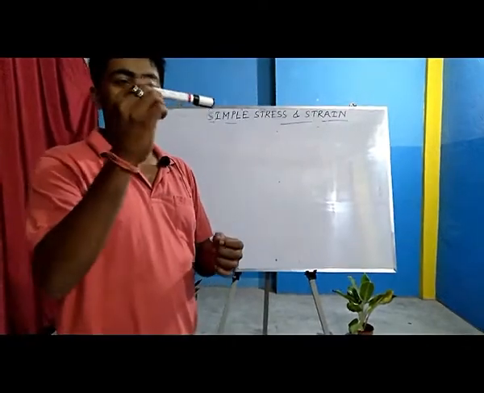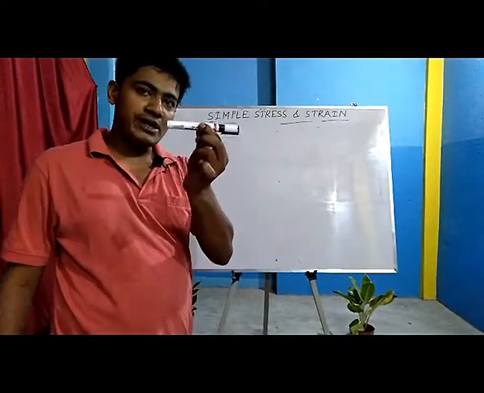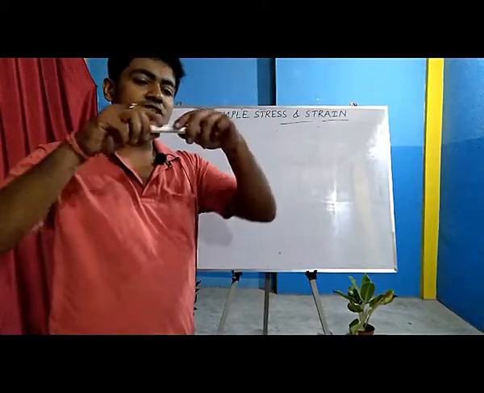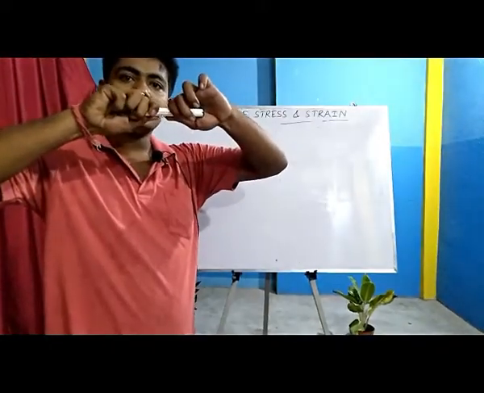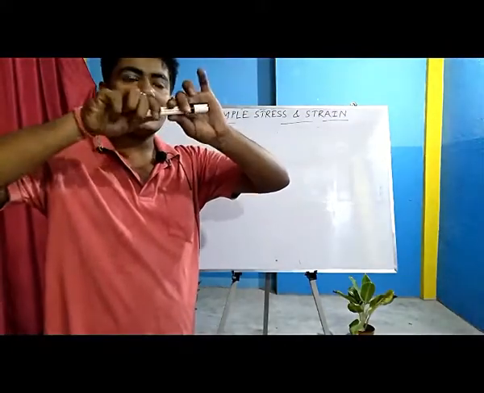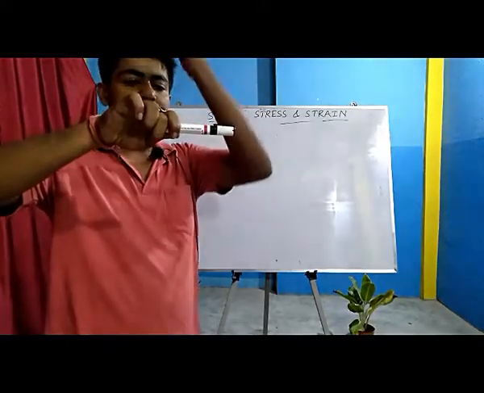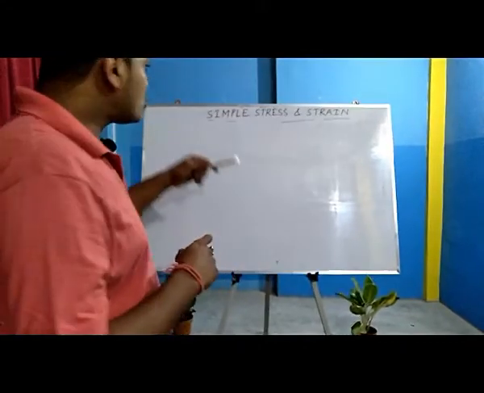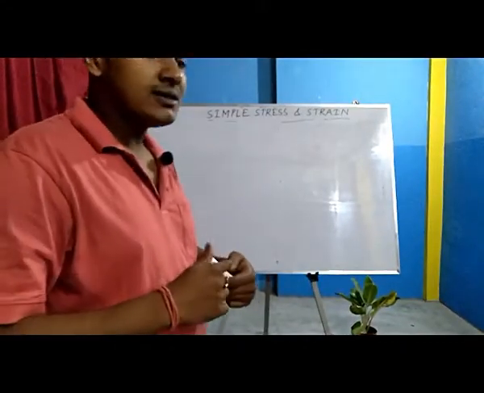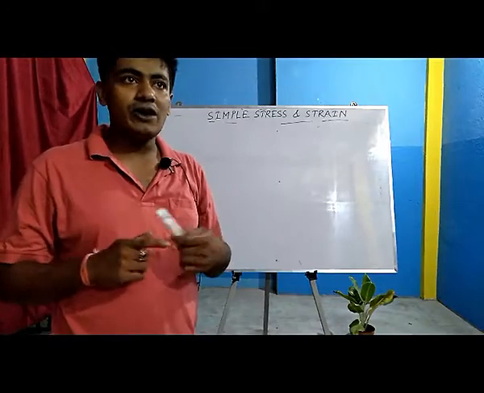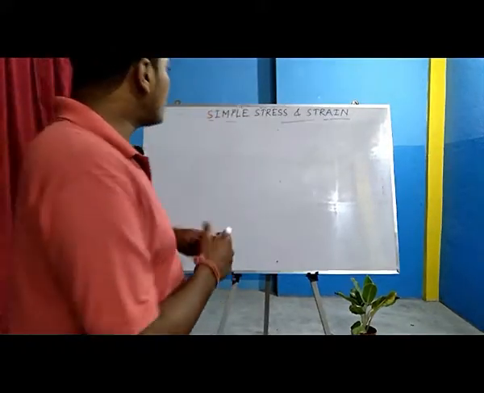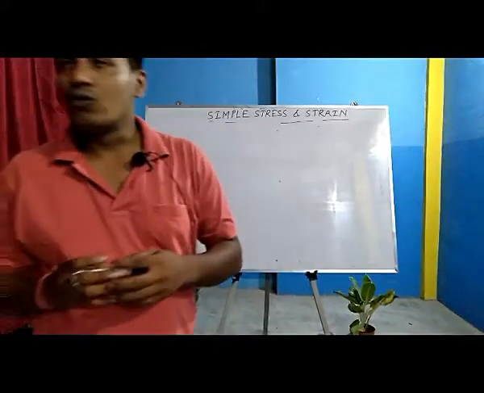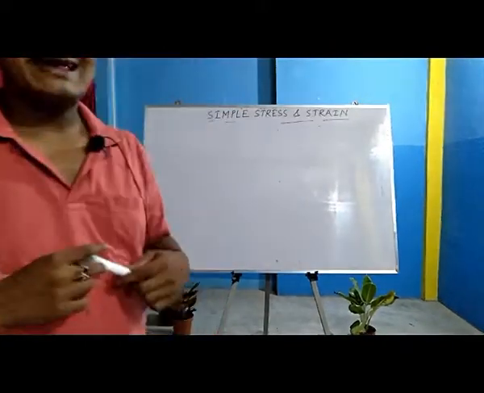Suppose this pen, this is also a body. We can apply force on this body in many ways. First, we can pull the body. Secondly, we can push the body. We can twist the body. We can break the body by applying load in this direction. And all those types of loadings, which is nothing but mechanical loading, can lead to many types of stress and strain. Now, what is mechanical loading?